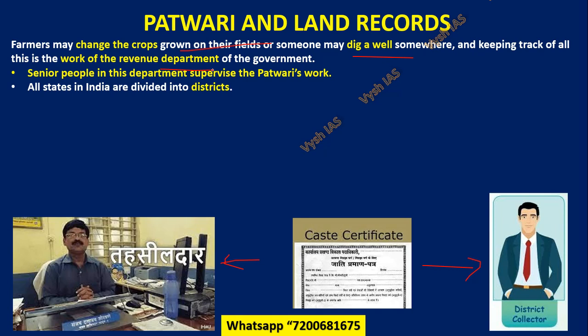In the whole of India, you know, India is divided into districts. Like you take the count of your district: in one state there are 10 districts, in another state there are 20 districts, like that. Overall in India, 700 plus districts are there. Okay, that is very basic information you are expected to know. I know many aspirants who are preparing have no idea about these things. You should know that there are 700 districts.